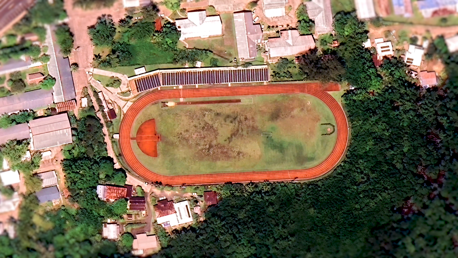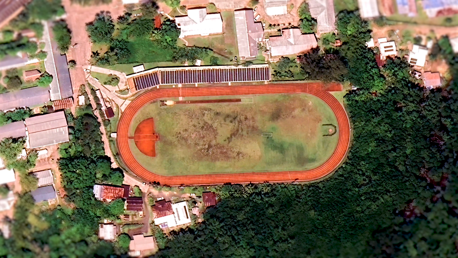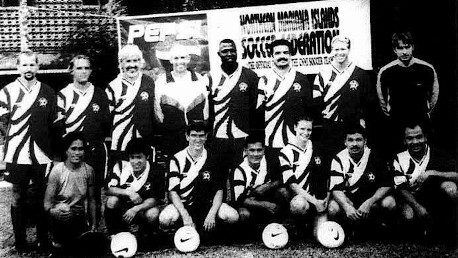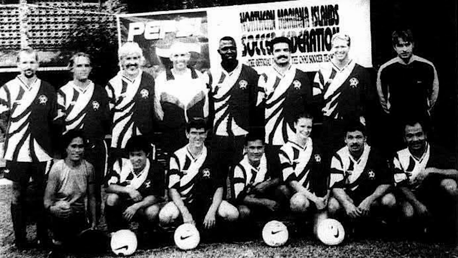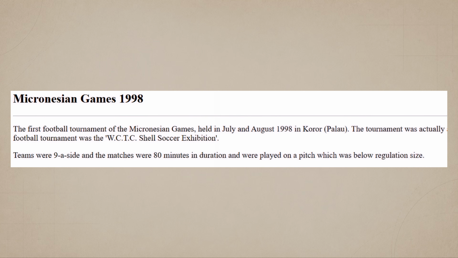Palau's problem can be seen in the dimensions of its pitch. When it hosted football as an exhibition event at the 1998 Micronesian Games, the field was too small for conventional matches. Teams played 9 aside, games lasted 80 minutes, and Palau even entered a second team largely composed of Bangladeshi